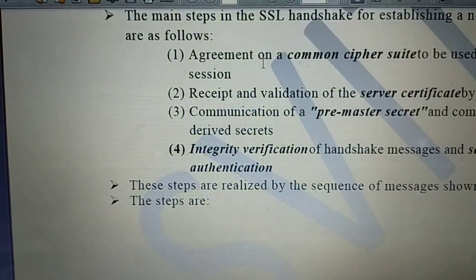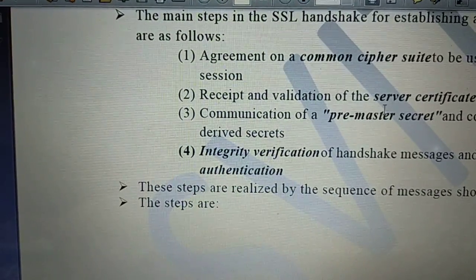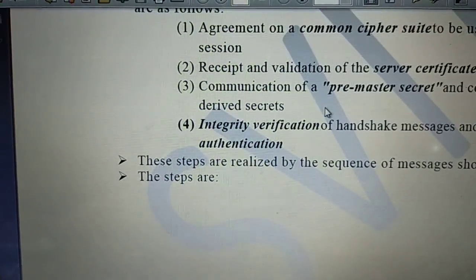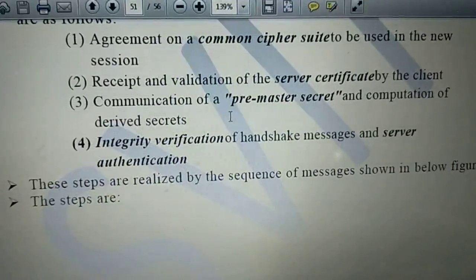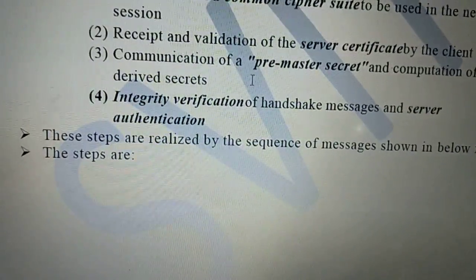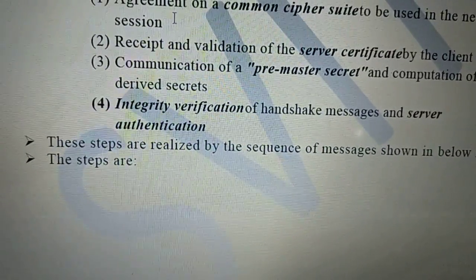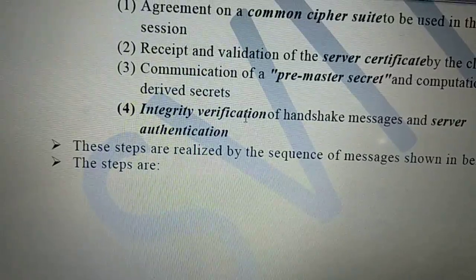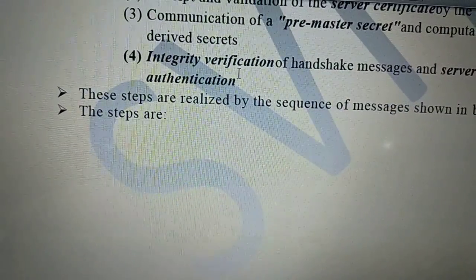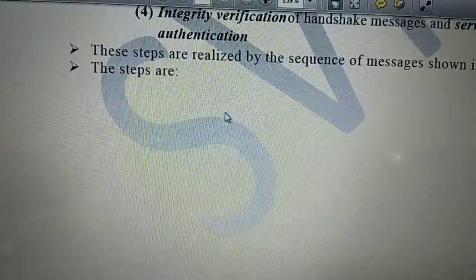They have to agree on a common cipher set, and the server is going to send the certificate. What does the certificate contain? The public key of the server. And they should establish the keys. Those keys are the pre-master secret and the master secret. Okay, so identity and integrity verification will be done using these handshake messages.